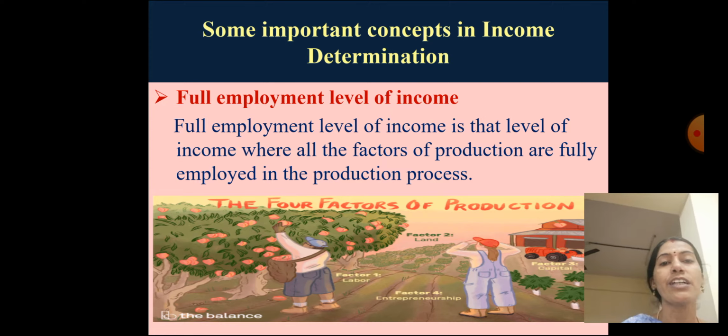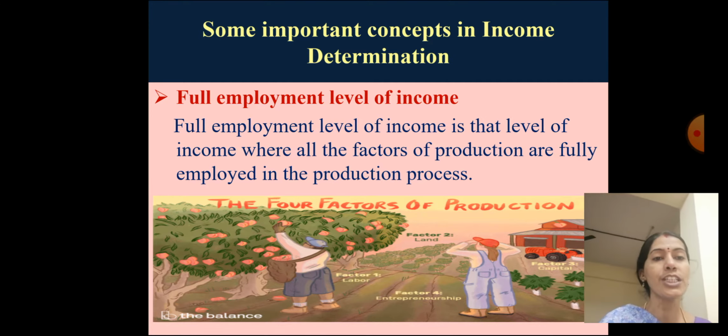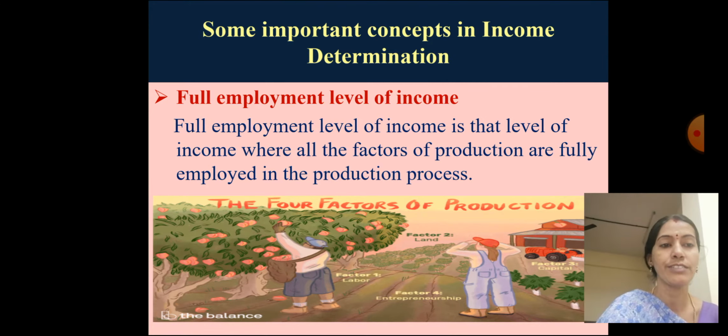Consumption means using goods and services for satisfying human wants. The consumption depends on income, so we have discussed the consumption and income relationship in the concept of consumption function. The consumption function has the formula C equal to C bar plus cY. It is a combination of both autonomous consumption and induced consumption.